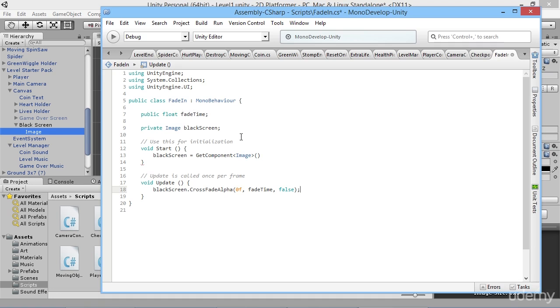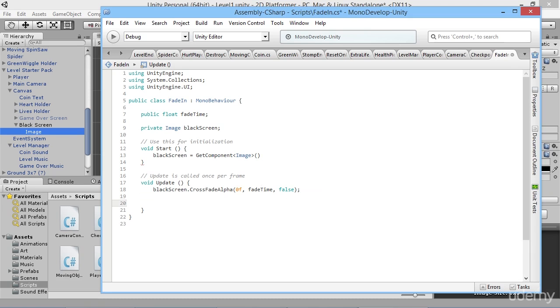Probably about a second or two for it to count down to being black. Okay, so that's fine. So basically that'll just make our alpha fade down to black, and then it will be completely see-through. But obviously once it's done that, we've no more use for this script or even for this object within the game anymore. So we can just delete that from the scene then.